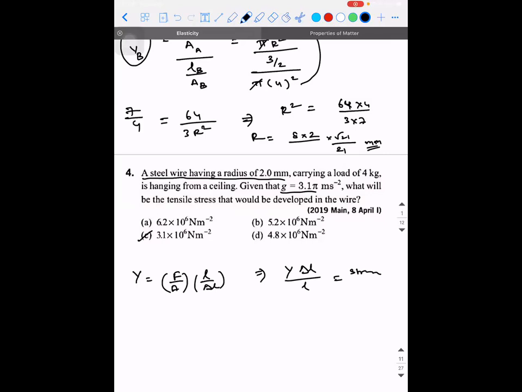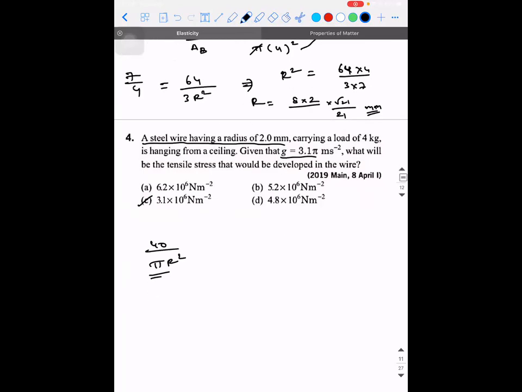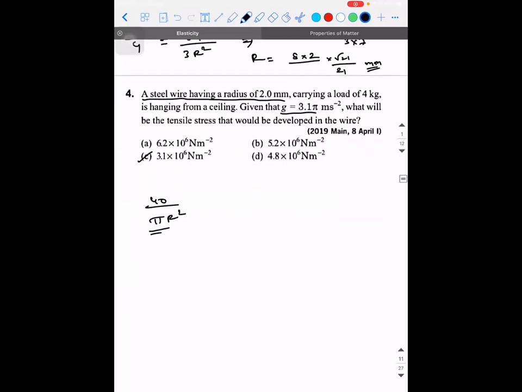Sir, why do you need all that, sir? They have asked only for stress. Oh, tensile stress, sorry. Just F by A, no? That is 40 divided by area, pi r square. That's right. Okay. Oh, they asked us to take G as 3.1 pi.